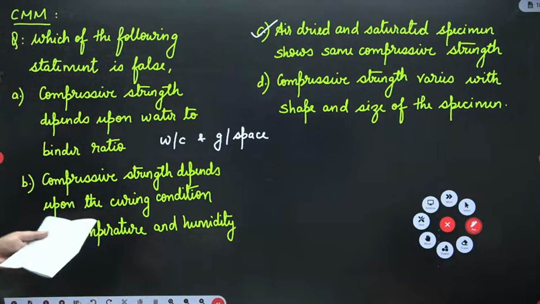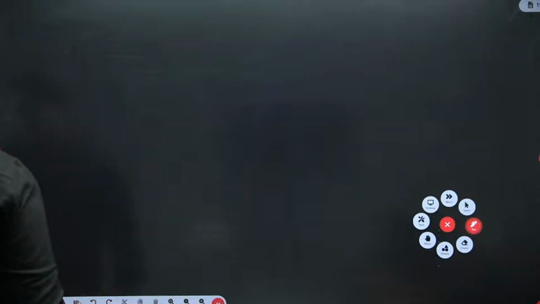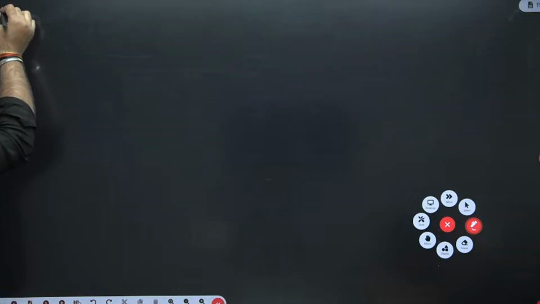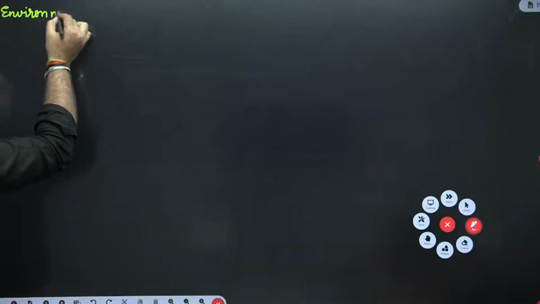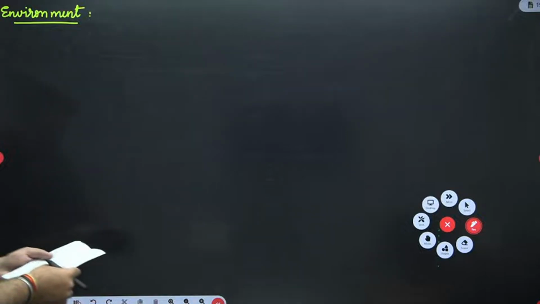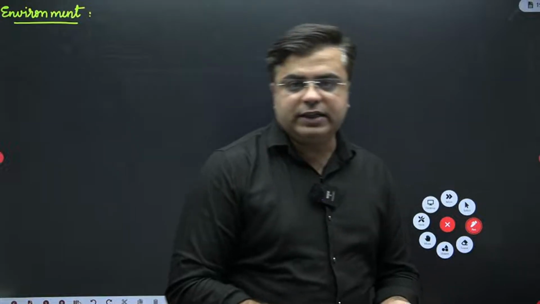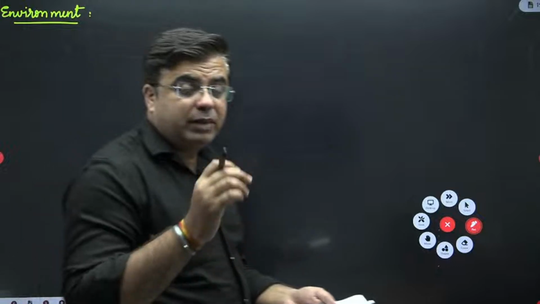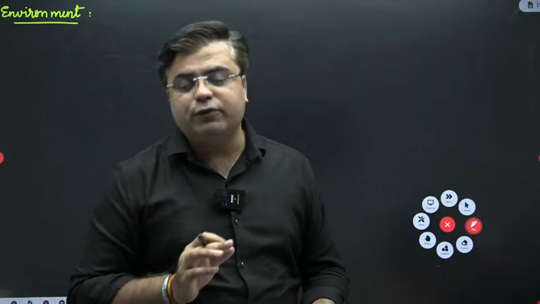Okay, let me take another case here. So next is an environment question. In this environment question, the surface overflow rate of the sedimentation tank was given to you, and you need to find out the minimum size of the particle which can be removed with this surface overflow rate.